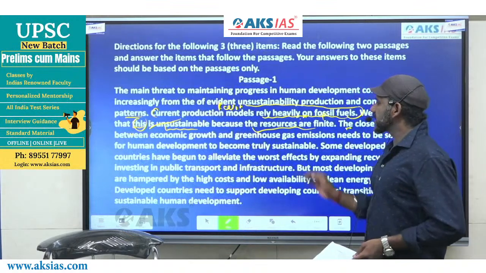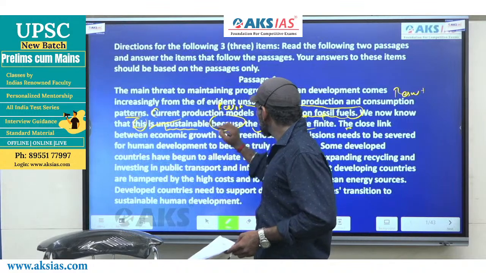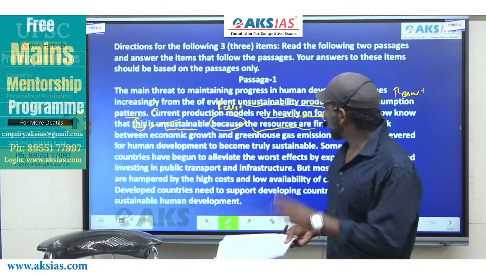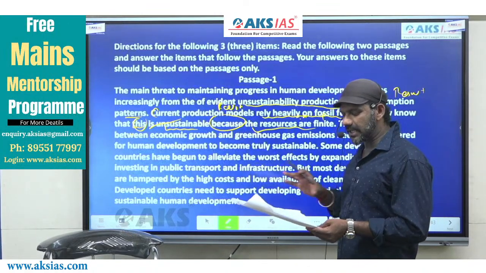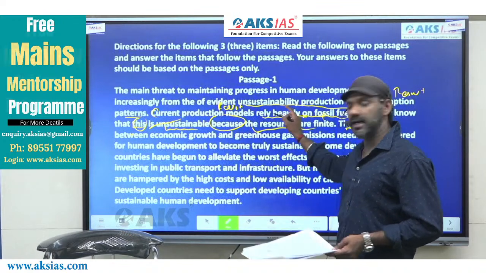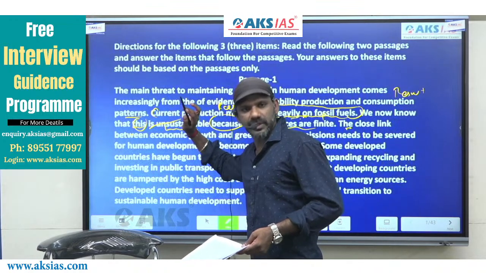We now know that this is unsustainable because: this is a cause and effect indicator. It must connect a reason and a result. So according to the paragraph, there are two reasons to say that there is unsustainability in production pattern. One is given in this statement. Undoubtedly, this must be considered because this statement comes close to the result.